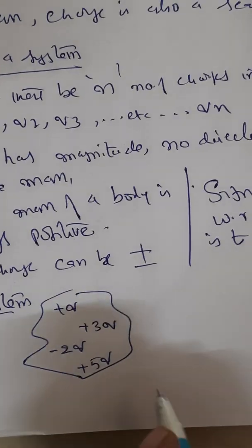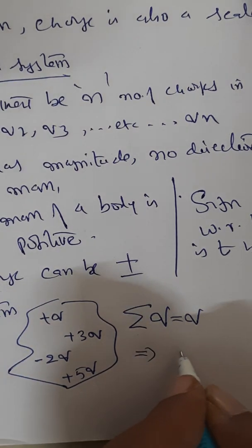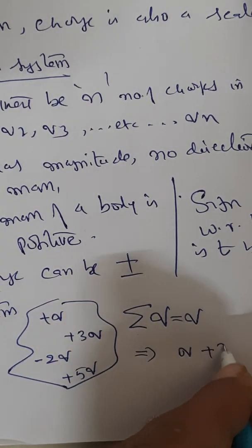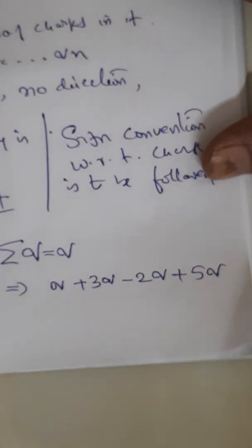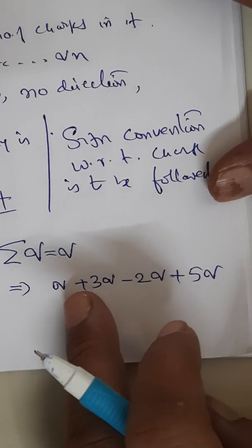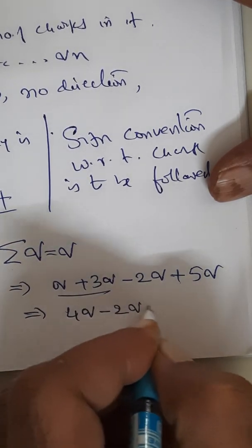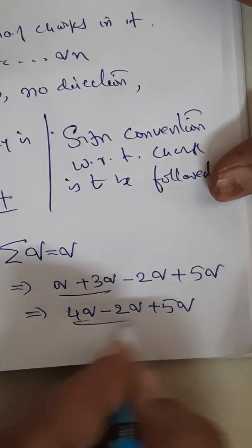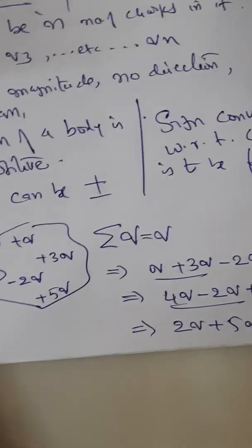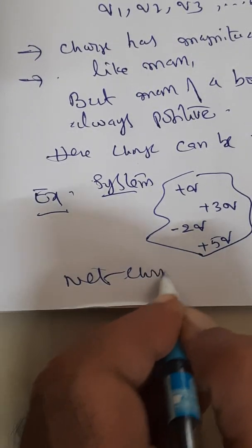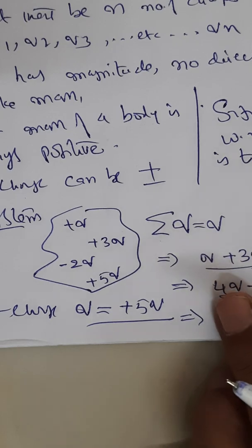When I am trying to find sigma q, which is nothing but the net charge q, what should I do? q plus 3q minus 2q plus 5q. Just like normal real numbers, how they will be added. So this is 4q minus 2q plus 5q, 2q plus 5q. So therefore net charge q is plus 5q. Understood? Sorry, plus 7q.